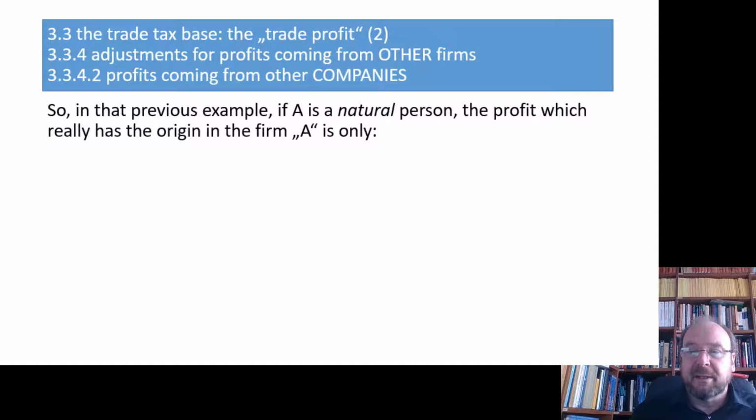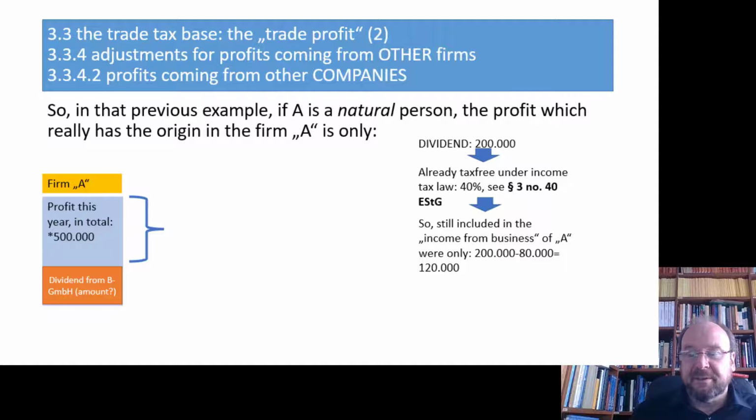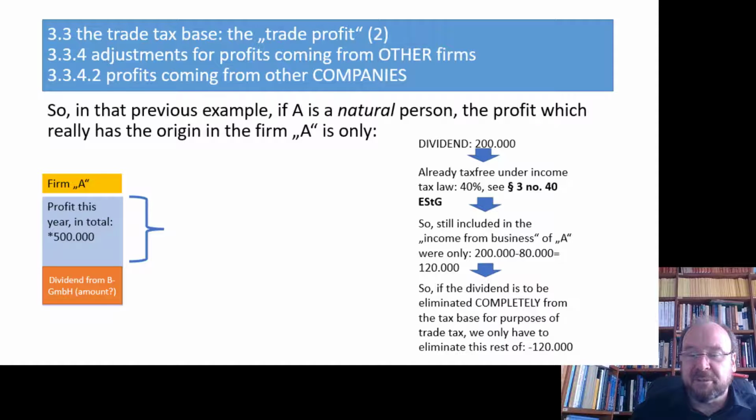So if A is a natural person, the profit which has its origin in the firm A is only, let's look here, dividend 200,000, 40% tax-free, dividend only included with 120,000, so we only have to eliminate 120,000 because that dividend was in the income from business only included with 120,000.